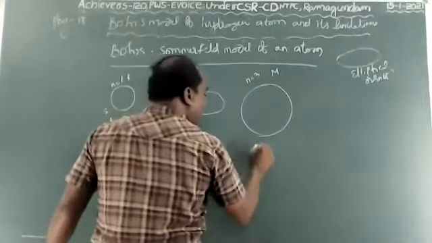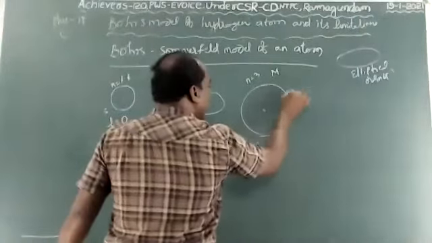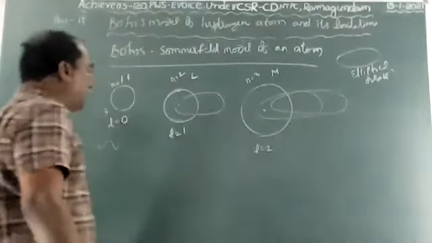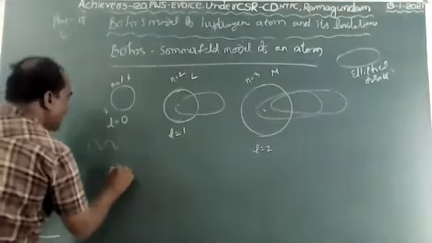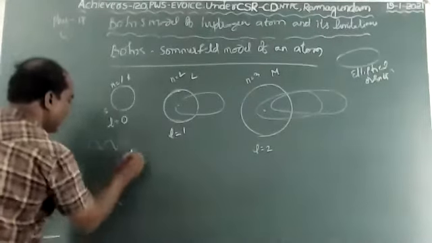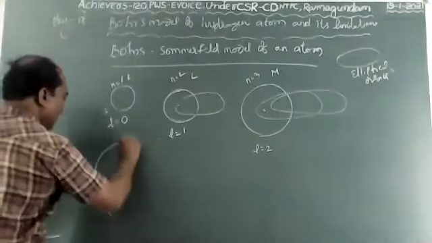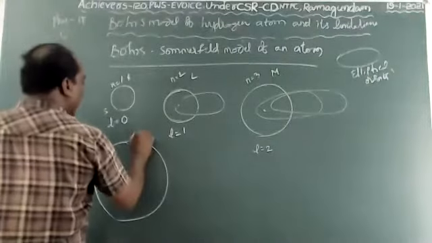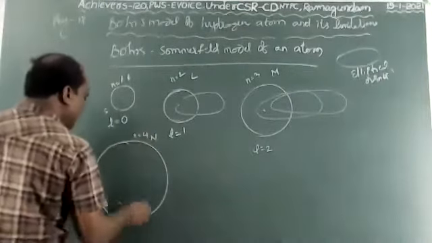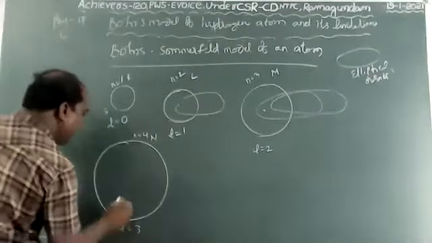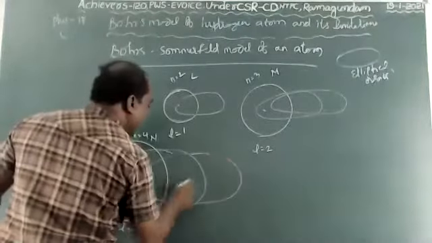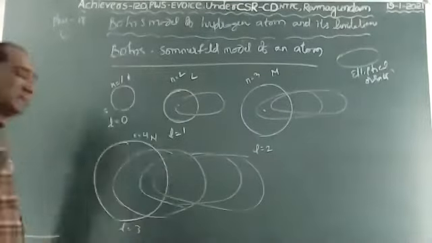It is L equals 2, which means Bohr's shell plus Sommerfeld adds elliptical orbits. Next, n equals 4, which is the N shell, and L equals 3. Bohr's fourth shell, Sommerfeld adds 3 elliptical orbits.